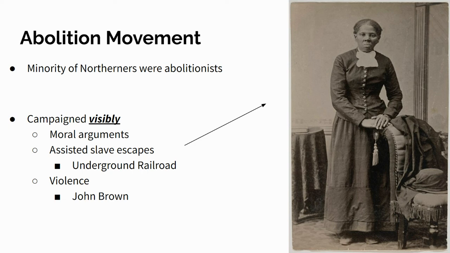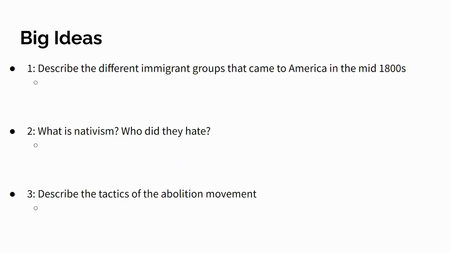And another way that abolitionists are going to campaign is through violence. And in particular, one individual named John Brown. And we're going to talk more about him next time too, but I just want to put his name in your head. So that is it for our notes on sectional conflict. This is a topic we've talked about before, but the new thing coming out of this really is this idea of immigration and how that makes an impact and kind of just the more unraveling of the political parties.